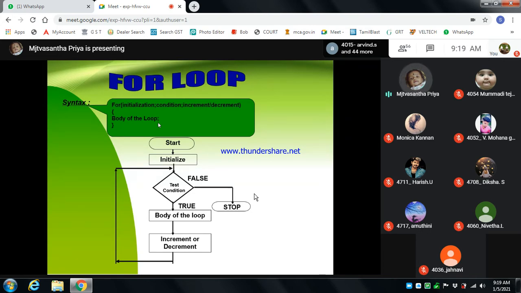So here is how the for loop works, starting with initialization. For example, if you give I equal to 0, that is the initialization. The value of I can be initialized, right? So that is the initialization.